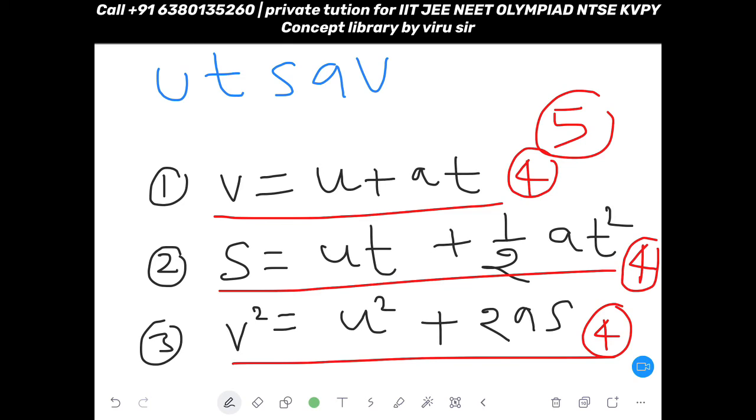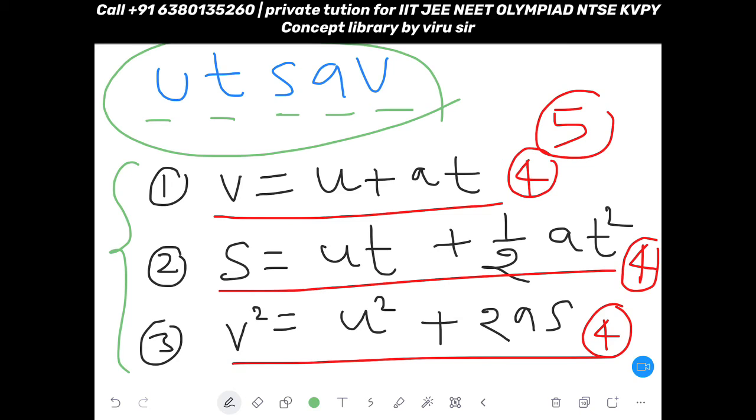Now you can see Utsav. Utsav means festival. It is a Hindi word. UTSAV. Only these 5 variables are present in all the three equations. I will introduce you now to what is U, what is V, what is A, what is S, what is T.